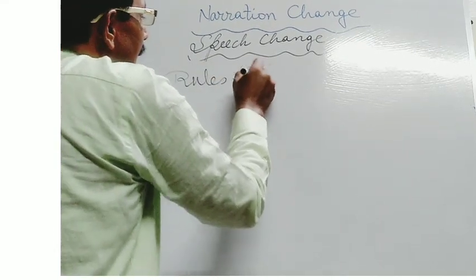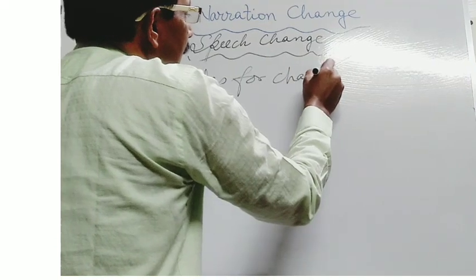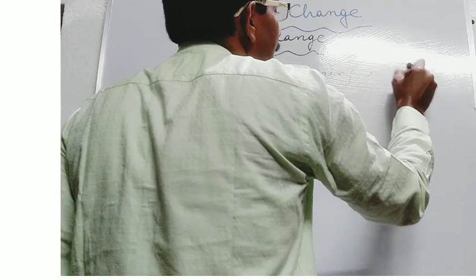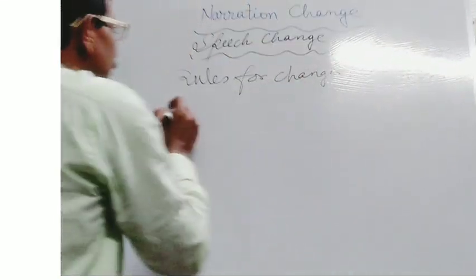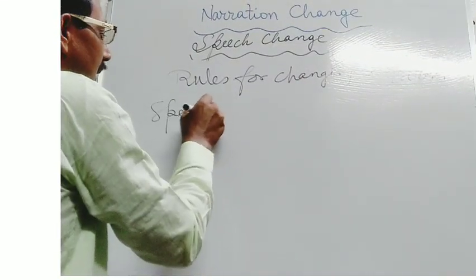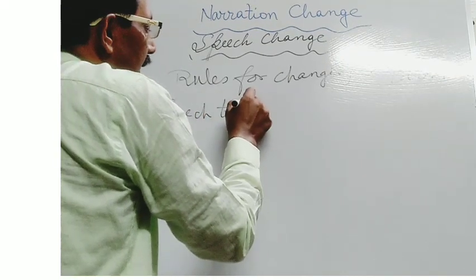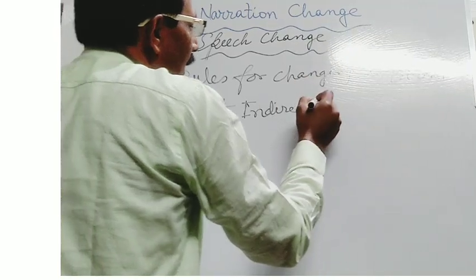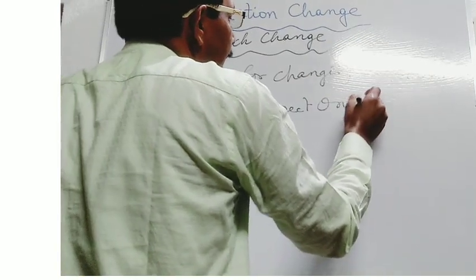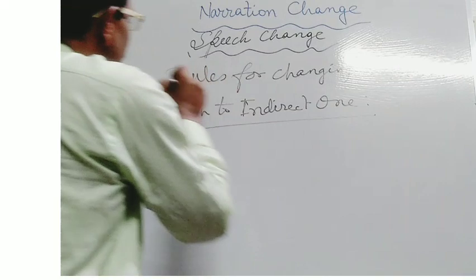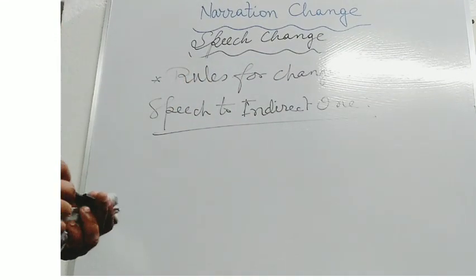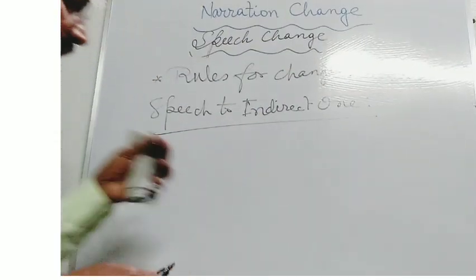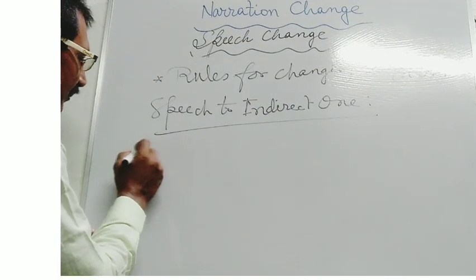Rules for changing a direct speech to indirect one. First, I will tell you in one example.